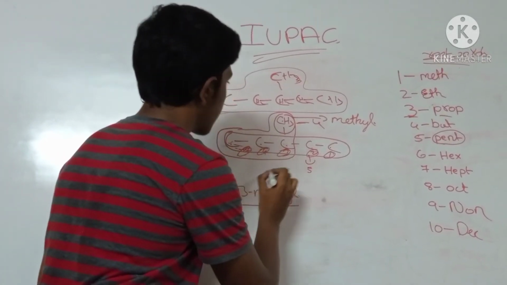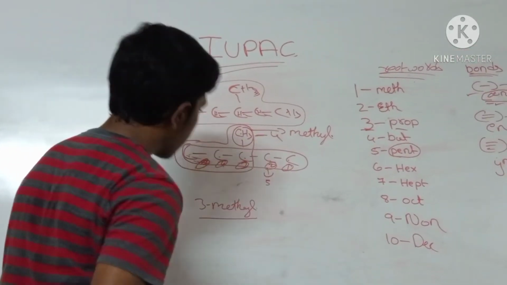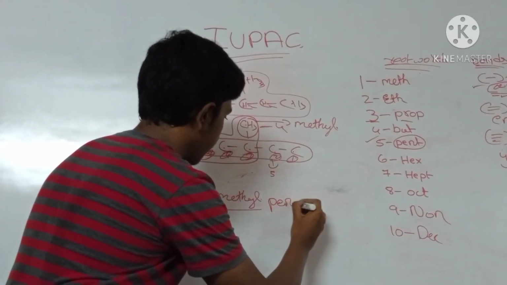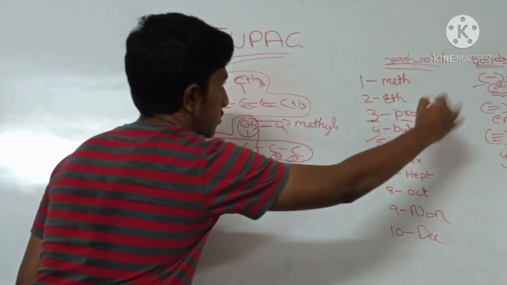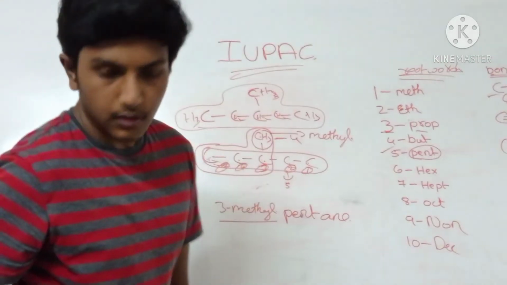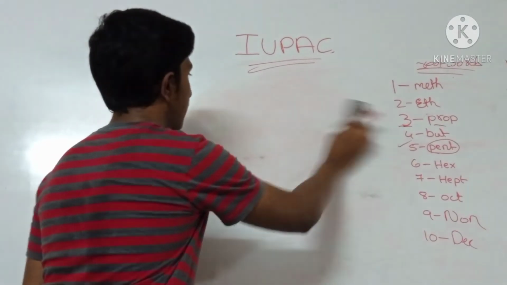This is the group or substituent which is added to the main chain. We have here 5 carbons. So 5 carbons means pent. Pent. All are single bonds, so ane. Pentane. I will show with double bond and triple bond also. Then you will have clarity on that.